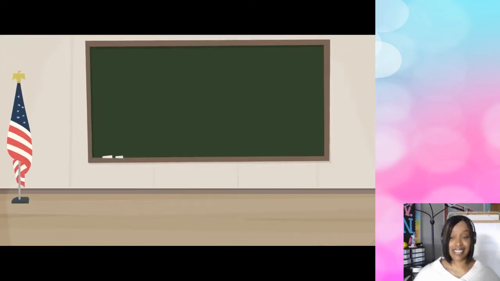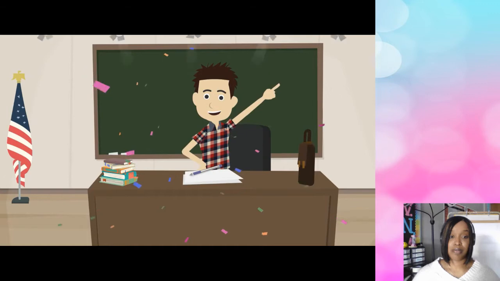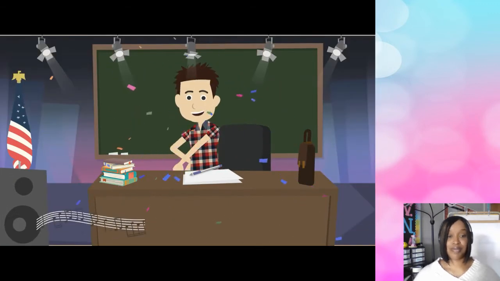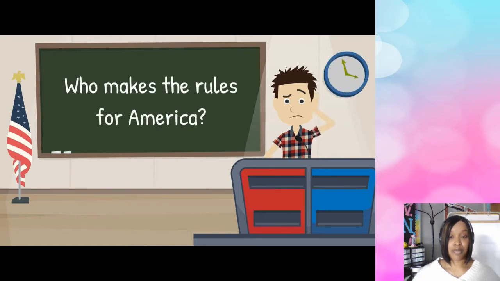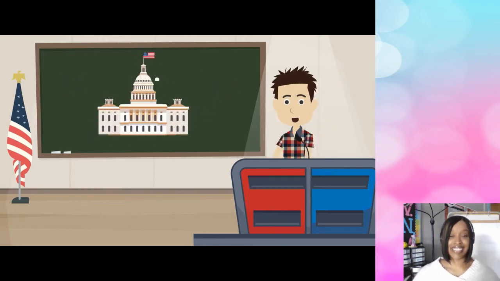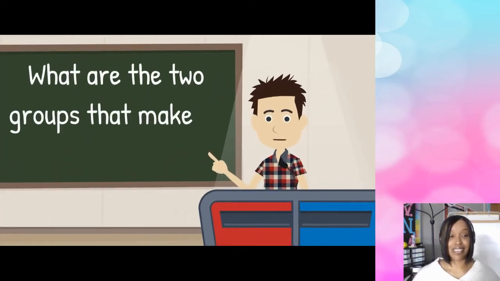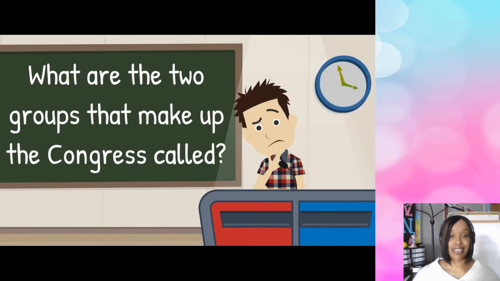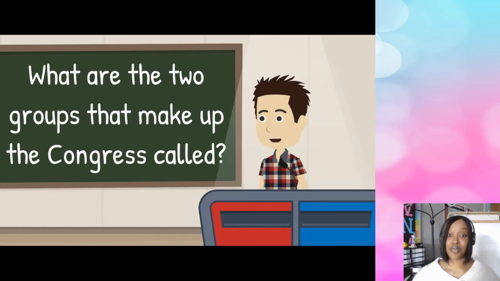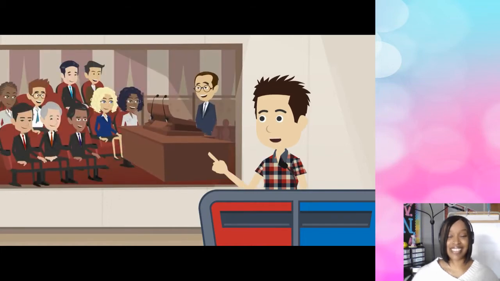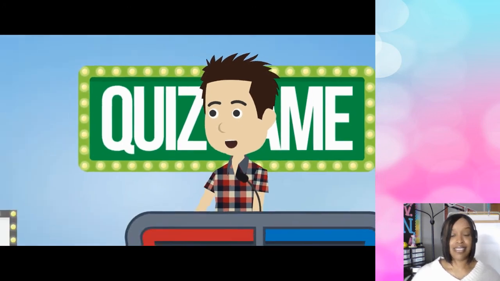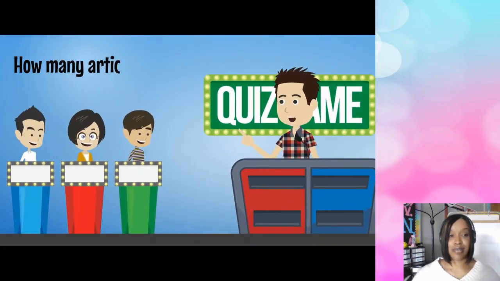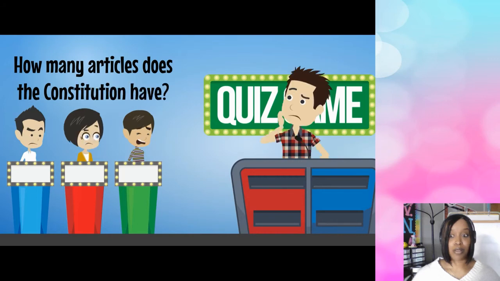So let's see what we've learned in this lesson. And to do that, let's play a little game show. First question, you ready? Who makes the rules for America? That's right, Congress. Good job, I knew you'd get it. Second question, what are the two groups that make up the Congress called? Got it again. That's right, the Senate and House of Representatives. Man, you're really smart. Okay, now I'm going to give you tough questions since you're so smart. You ready? How many articles does the Constitution have? I'll give you time to think about it.